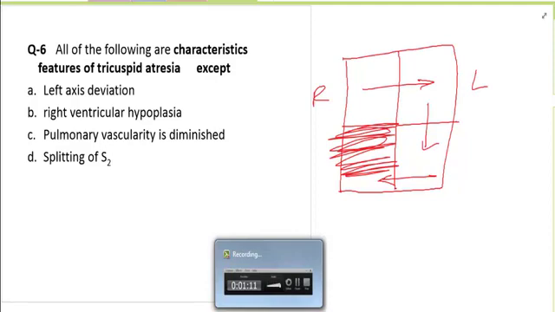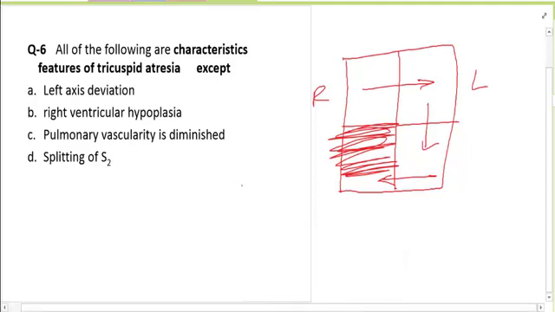The left side is working, the right ventricle is hypoplastic, there is pulmonary oligemia. But remember that the second heart sound will be single here, like pulmonary stenosis. So this statement is wrong.